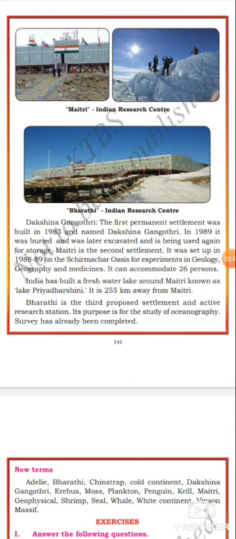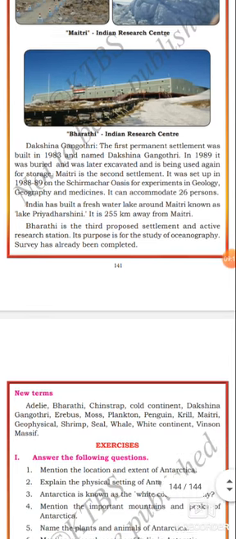Maitri is the second settlement. It was set up in 1988-89 at the Schirmacher Oasis for experiments on geology, geography, and medicines. The Maitri research center was established for the purpose of investigating geology, geography, and medicines. It can accommodate 26 persons.